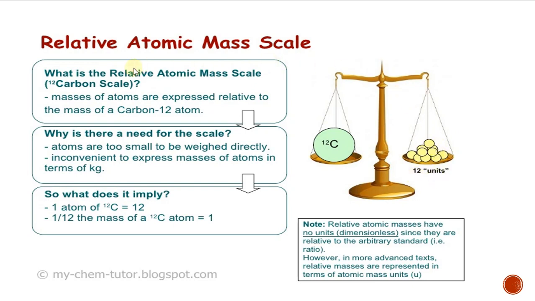Have you understood? So relative atomic mass means what? The mass of one atom is related to the mass of another atom, and that is called its relative atomic mass.